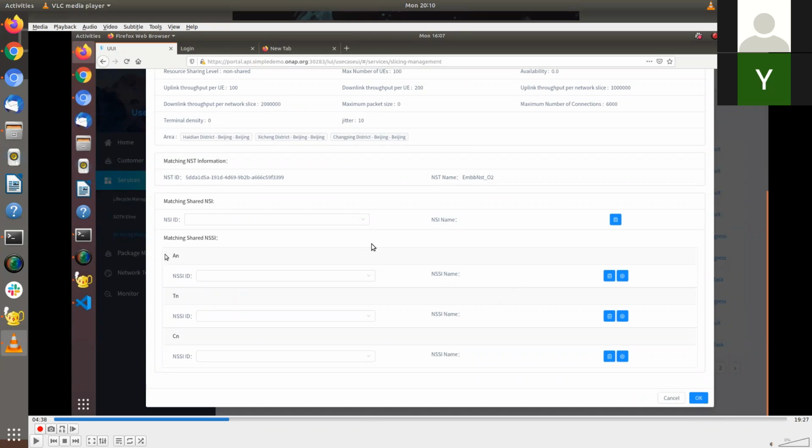and it is reflecting in the screen. If you could find a matching NSI, or network slice instance, already there, and if it is matching, you will see that available here. If it is not there, it means you are creating it for the first time. Right? Your AN stands for access network here, and then the transport network and the core network. And you need to define now the characteristics of your respective NSSI, which we'll see now.